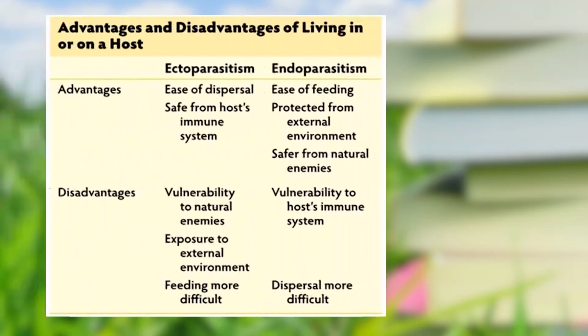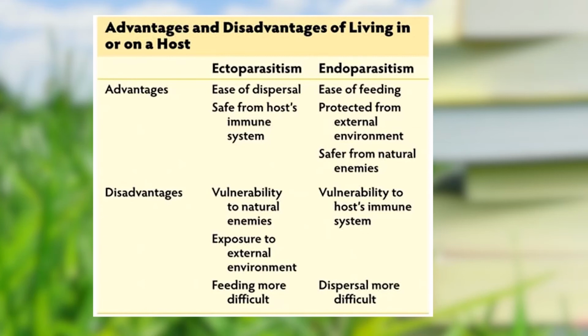If we talk about the advantage, the ectoparasites have the ease of dispersal because they are present outside. They are safe from the host immune system. Whereas in the case of endoparasites which are present inside the plant, they have the ease of feeding because they are getting all the nutrition from the plant cell. They are protected from the external environment. They are safer from the natural enemies.